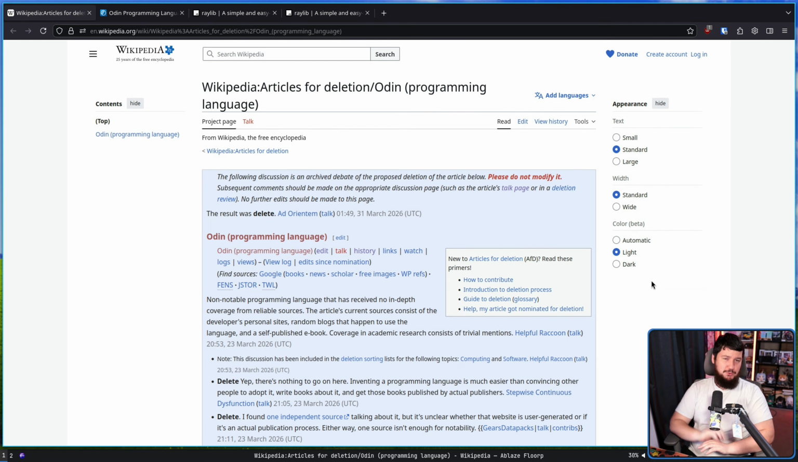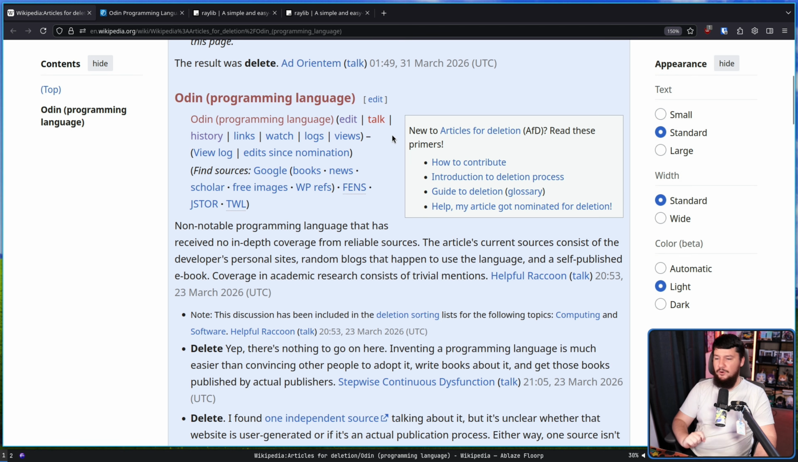And what I thought would be fun was to go over the reasons for keeping the article, for deleting the article, and try to get an understanding of what goes through the mind of a Wikipedia editor, of a Wikipedia moderator, you might say, if you want to compare them to a Reddit moderator. And by the end of this video, that comparison, I think, is going to make a lot more sense than it probably should.